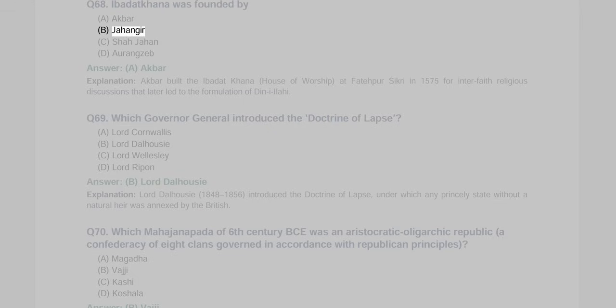Q68. Ibadat Khana was founded by A. Akbar, B. Jahangir, C. Shah Jahan, D. Aurangzeb. Answer A. Akbar explanation. Akbar built the Ibadat Khana, house of worship, at Fatehpur Sikri in 1575 for interfaith religious discussions that later led to the formulation of Din-i-Ilahi.